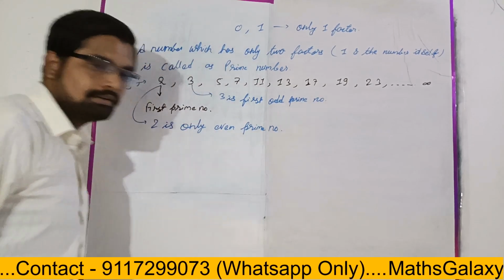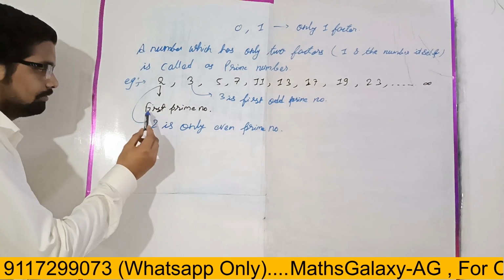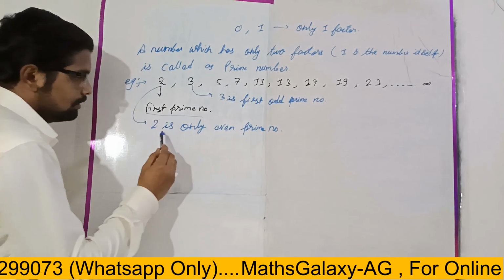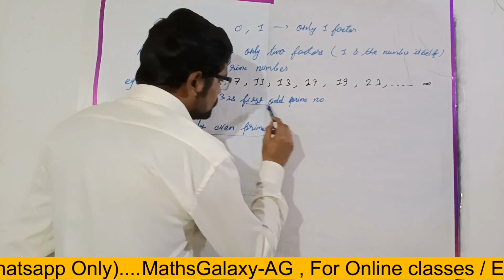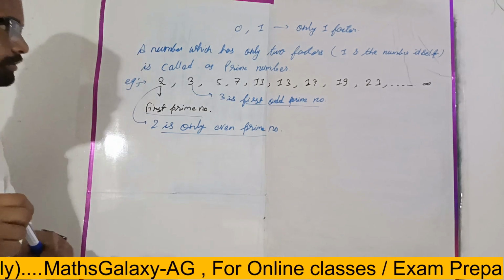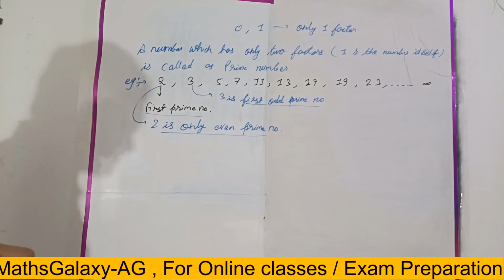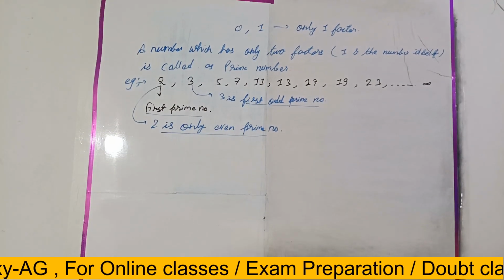Is it clear? So here again we learned 3 points: the first prime number, the only even prime number, and the first odd prime number. Is it clear? Any doubt till here? No.